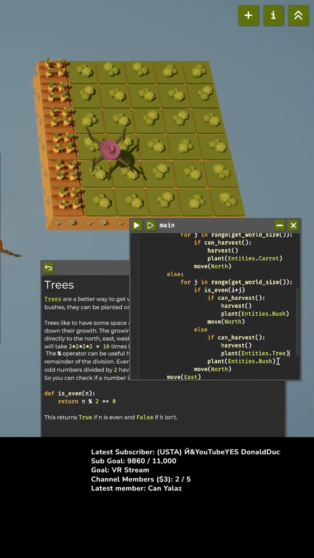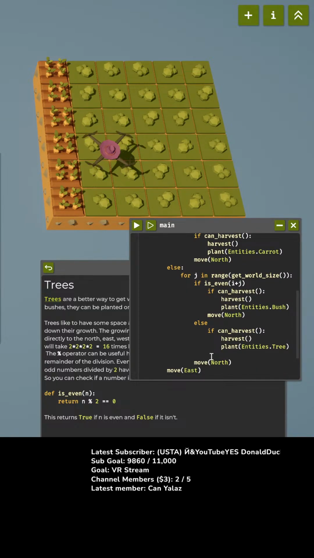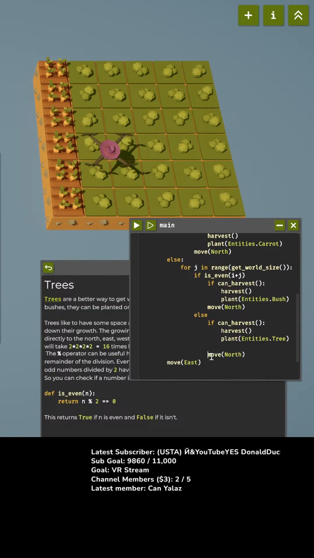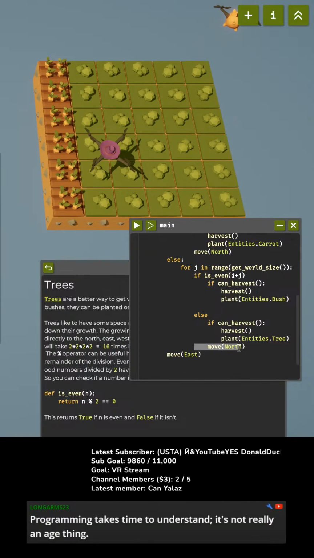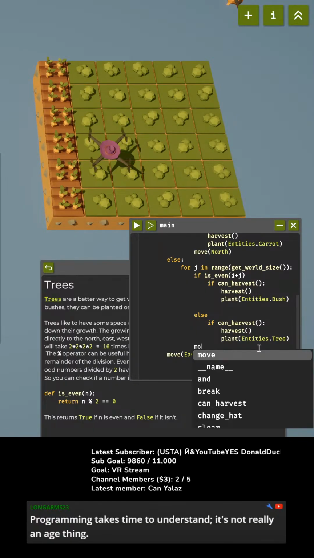Okay, and then we're gonna move north regardless. There we go. Okay. So we're gonna move north no matter what. So instead of having to move north here in both places, we're gonna take that out and put it here.